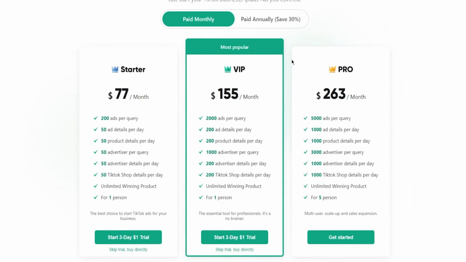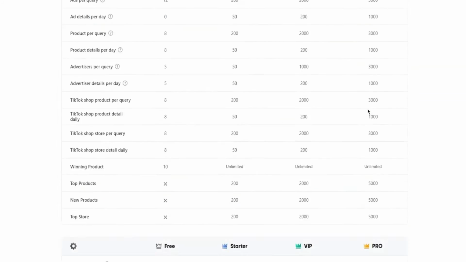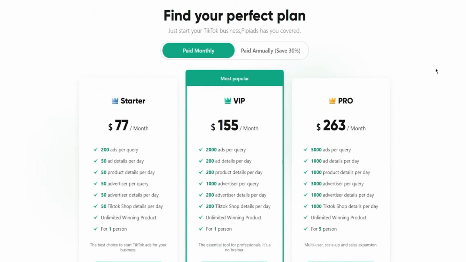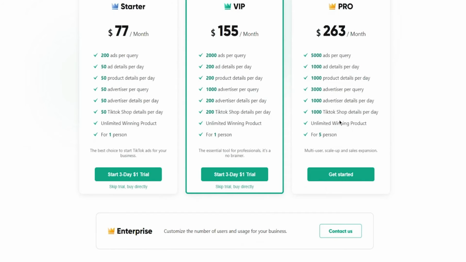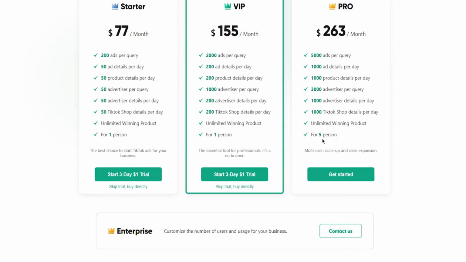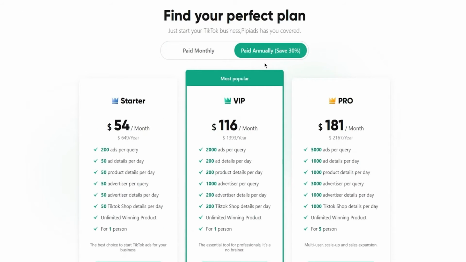Then moving on, obviously, there's VIP and there's Pro, with VIP being $155 per month and Pro being $263 per month. So really high charges, especially for the Pro one, but trust me, the features you get are amazing. I wouldn't personally recommend Pro because it's just a very advanced version of VIP, and it's for 5 people. So if you're doing this alone, VIP would be the best solution. Now, you can also save 30% by paying annually, but obviously annually would be a bigger bulked up price to give.